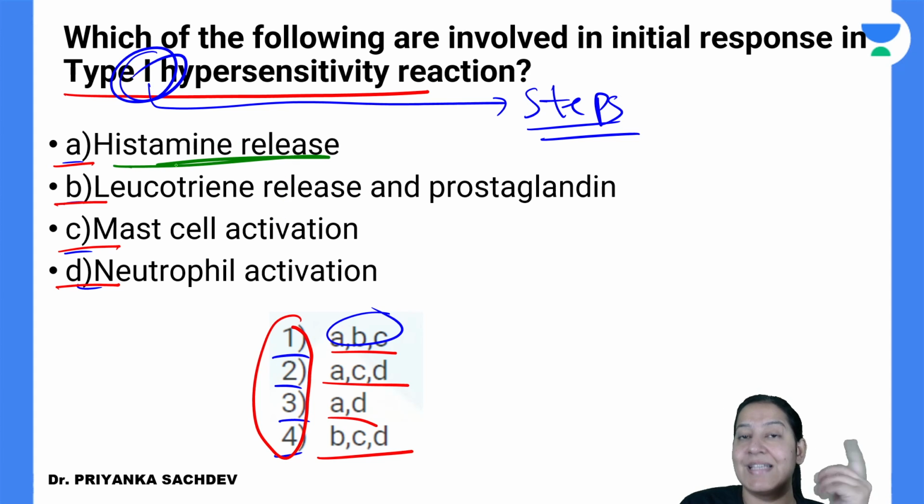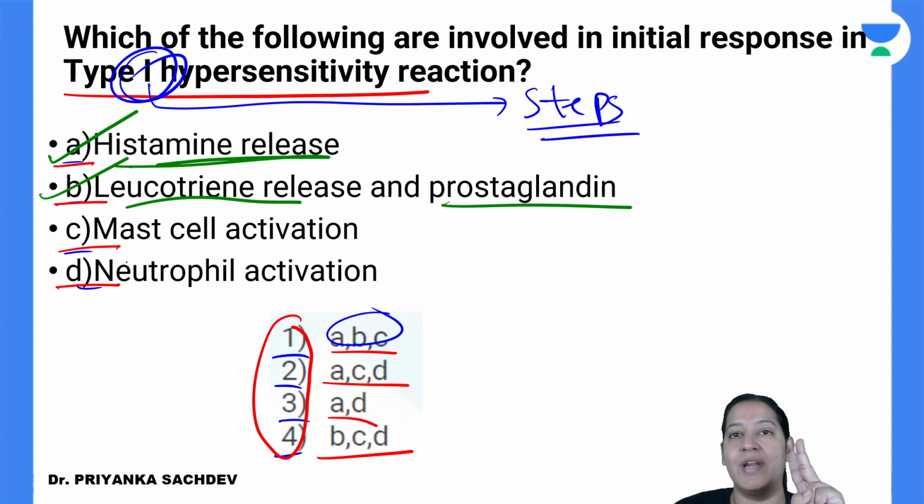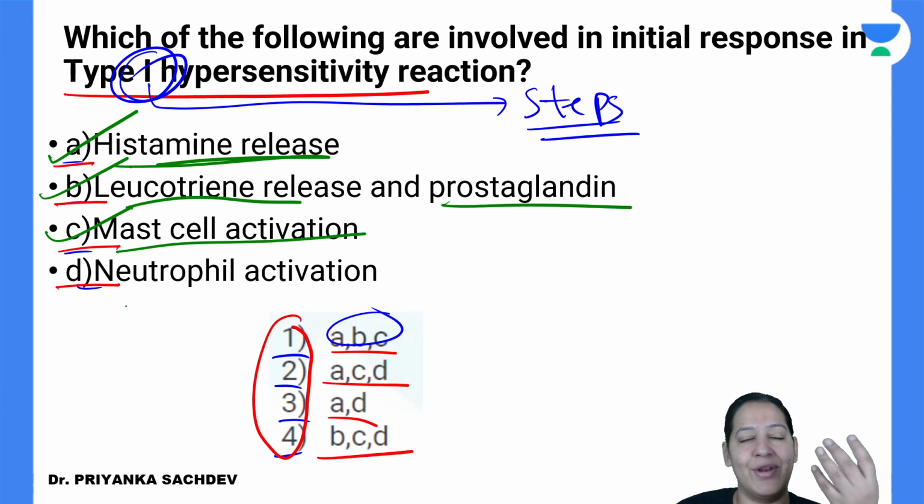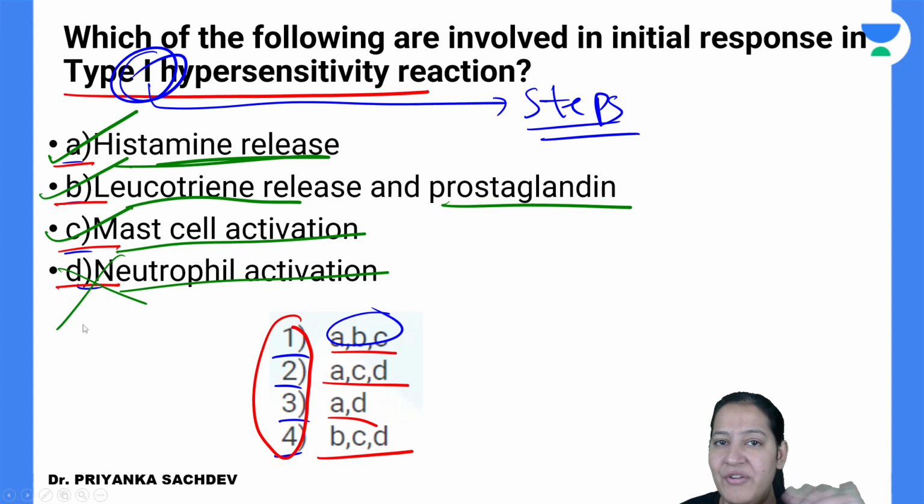Histamine release. Yes, histamine release takes place during degranulation of the mast cell. Leukotriene release. Prostaglandin release. Yes, it also takes place. Histamine, serotonin, leukotriene, prostaglandin, everything is released from degranulation of the mast cell. Mast cell activation. Yes, mast cell activation takes place during the second time entry of the antigen. Neutrophil activation, no. Neutrophil activation does not take place in the entire process. Neutrophils had no role at all.